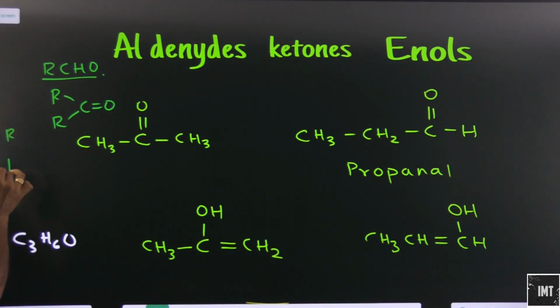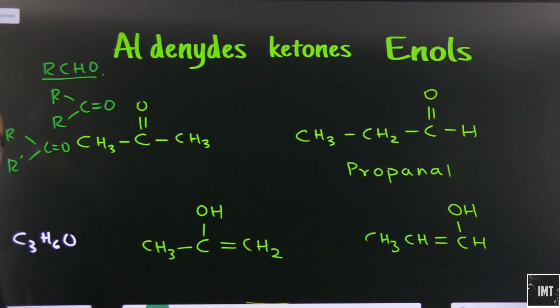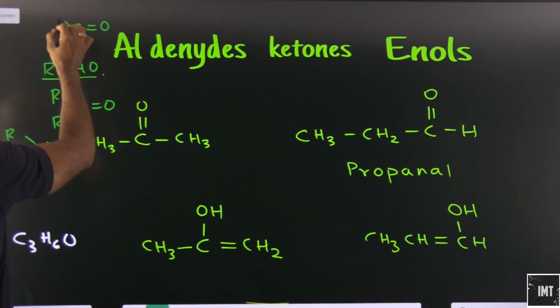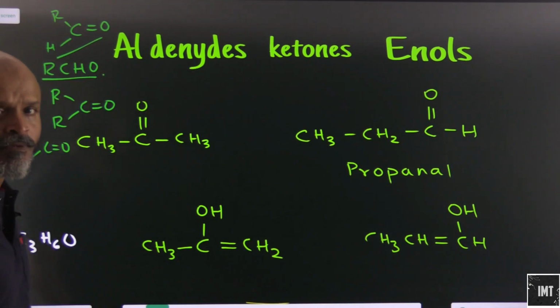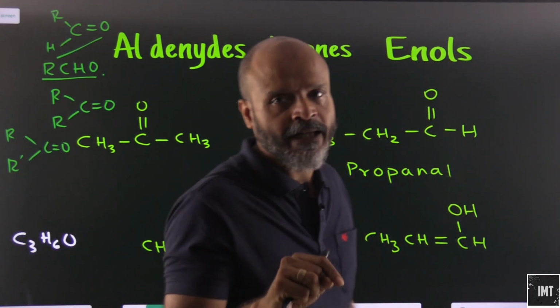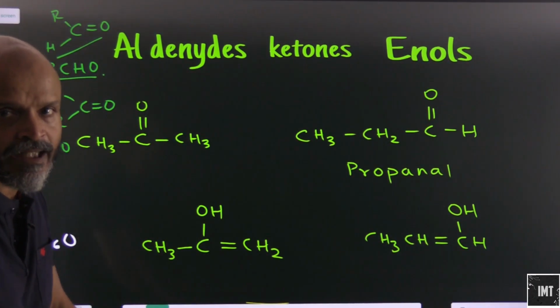Okay, the alkyl groups may be the same or may be different, but they will not have a H here, and aldehydes will always have a H here, which means C double bond O, and here it is H and this is R. This is basically the aldehyde group. An aldehyde group is always terminal. It is always the terminal carbon atom. In aldehydes and ketones both, we will count the carbon atom as well.